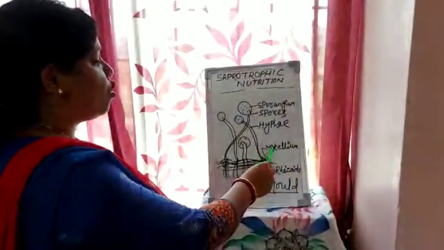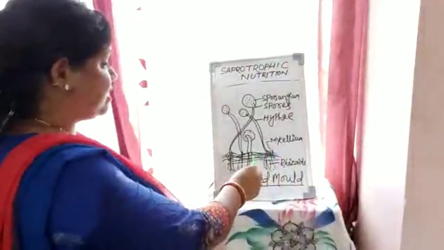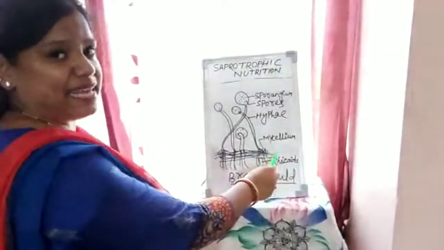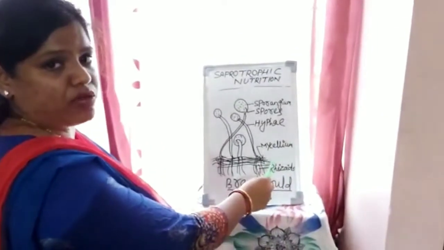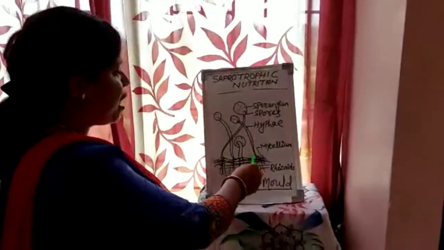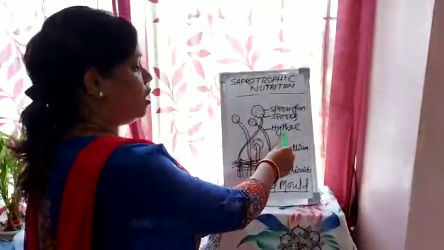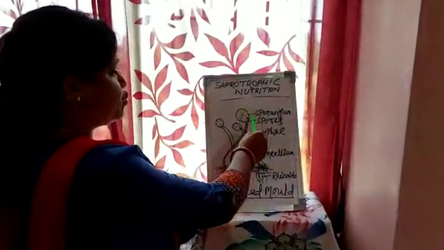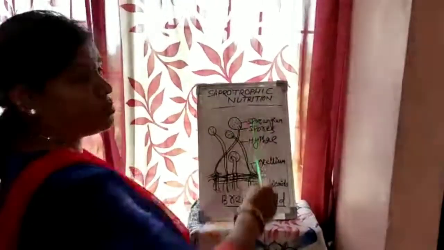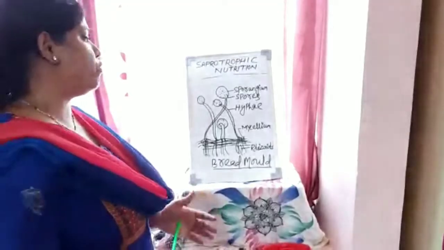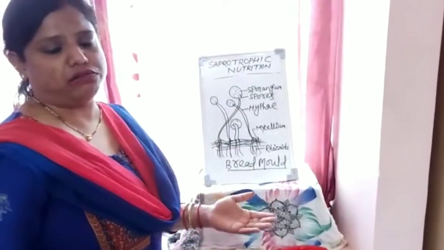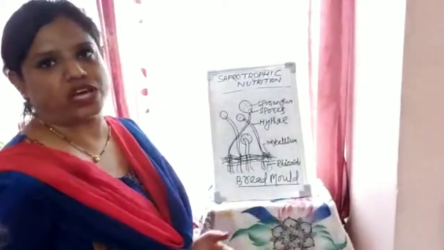The base on which the fungus starts to grow is a network-like structure, as you can see in the diagram. It is called mycelium. The tubular structure that comes out from the mycelium is called hyphae, and the bulb-like structure is called sporangium, and the dots present in the sporangium are called spores. Students, I hope this video will help you to understand saprotrophic nutrition and the structure of the bread mold.